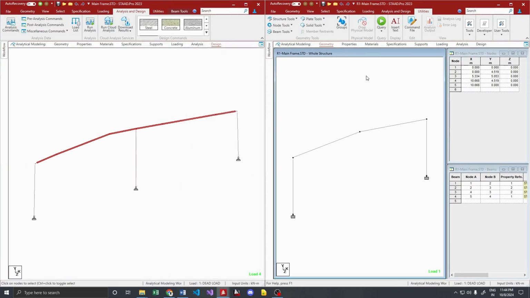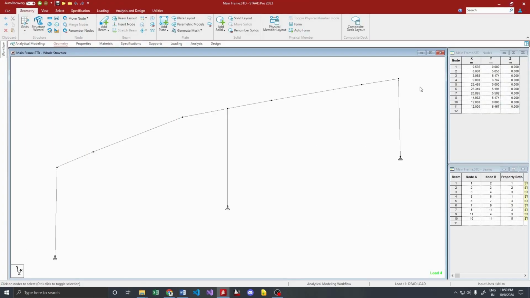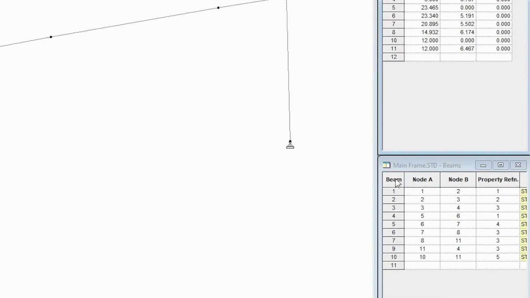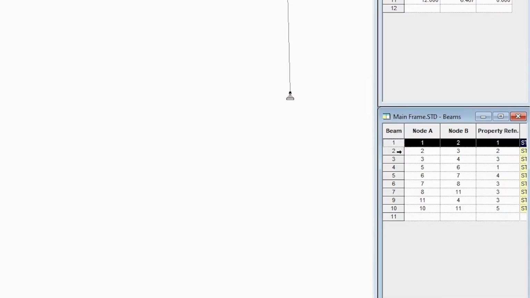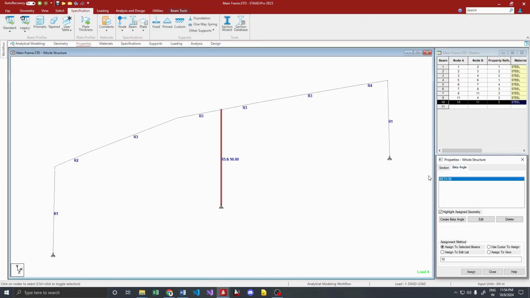Let's demystify the process. Each STAAD analysis model is unique. It contains information of nodes, in the sense node ID, X, Y, and Z coordinates of the nodes. Then the member details, which indicate the global positioning of that member by indicating the start and end node of that member. So the members are actually related to nodes and specifications.